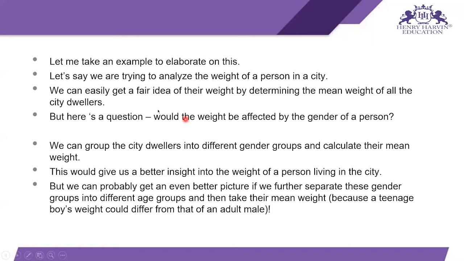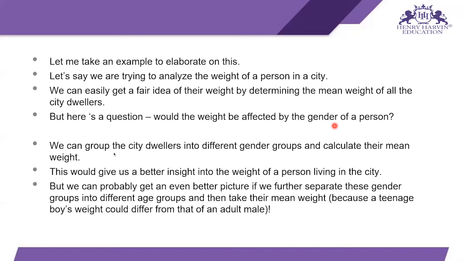So this is all about this slide. We can easily get a fair idea of their weight by determining the mean of all the city dwellers. But here's a question: would the weight be affected by the gender of a person? Of course, yes, because the average weight of a male could be higher than the average weight of a female.